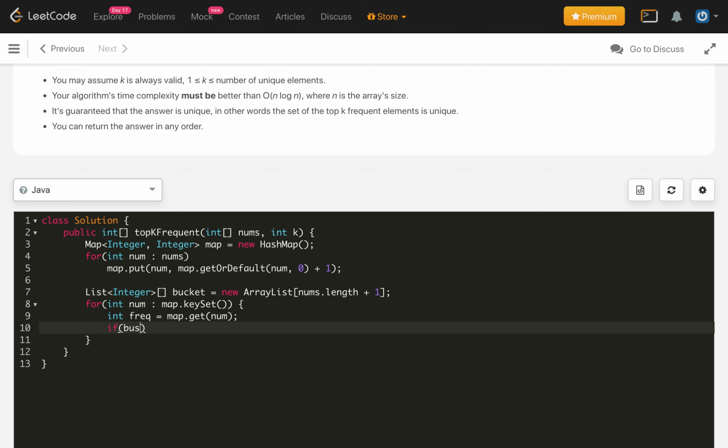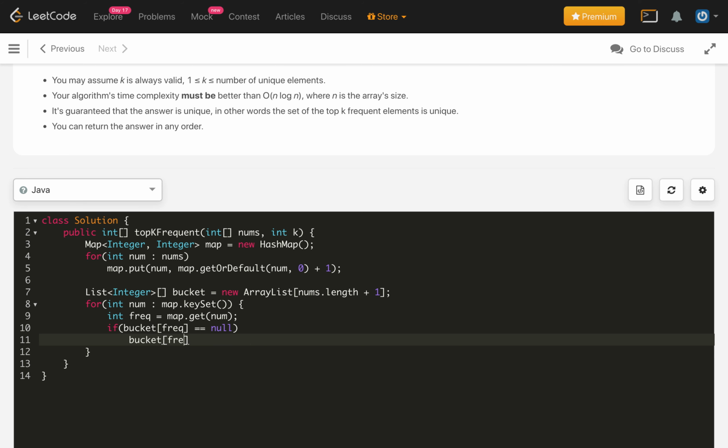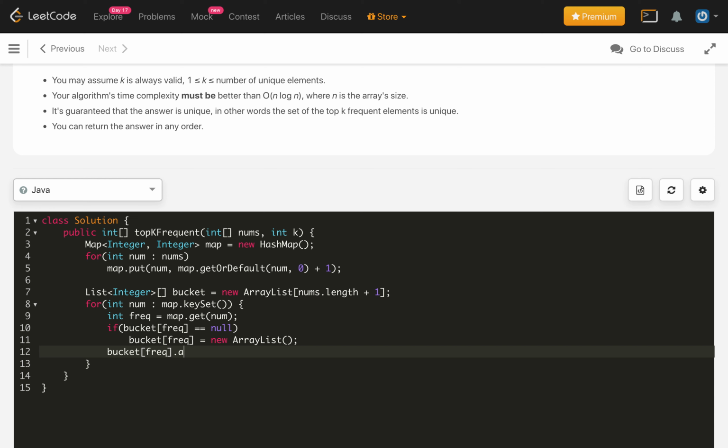If bucket of frequency is equal to null, meaning it is not initialized, we will first initialize that bucket of frequency to a new ArrayList. Once that is done, we will add our number to bucket of frequency. Once this is done, it will create the bucket chain list.